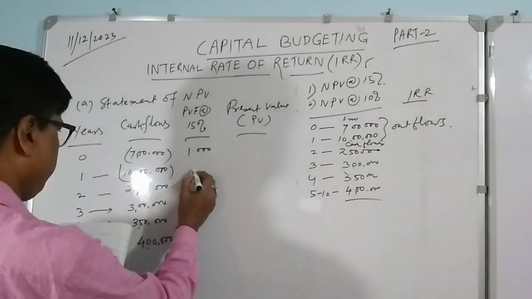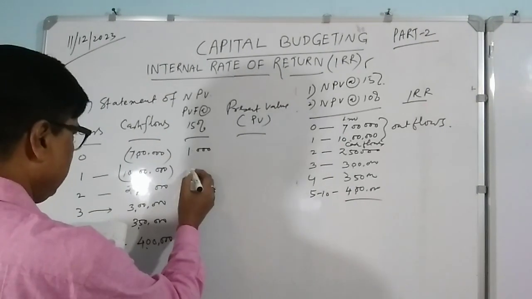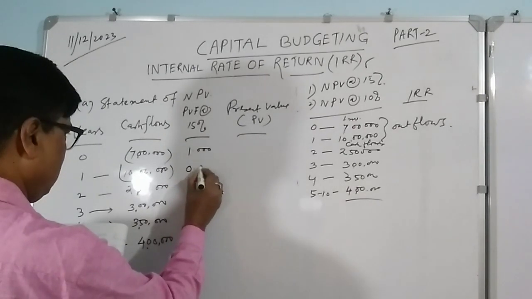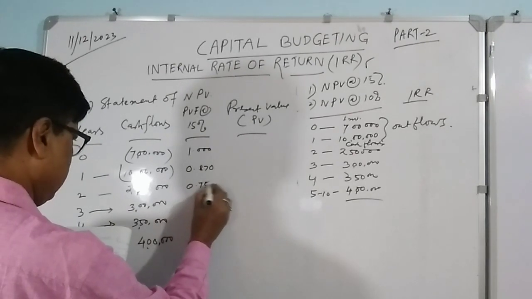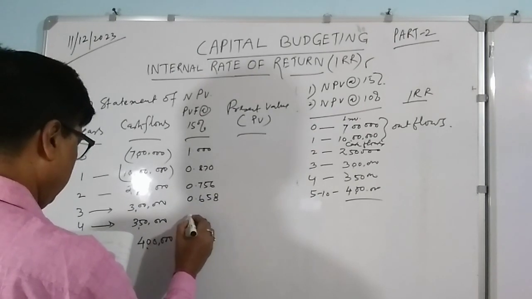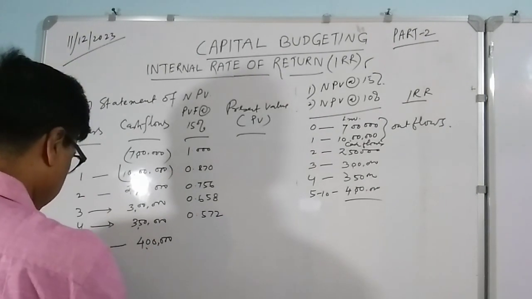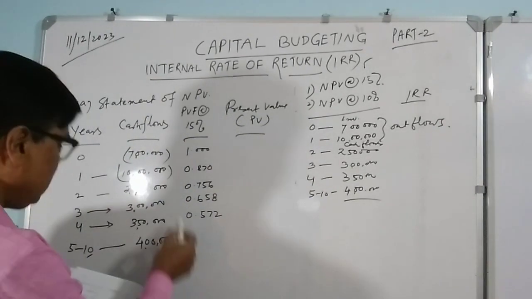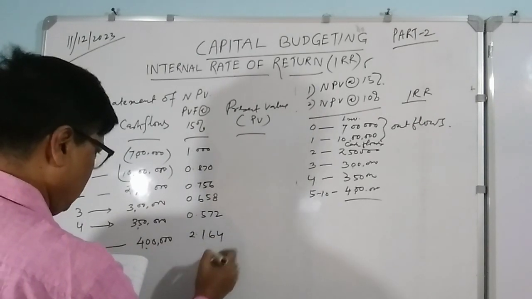The PV factor at 15% for the first year will be 0.870, second year 0.756, third year 0.658, and fourth year 0.572. For the 5th to 10th years, if you add all these years' PVs together, it will come to 2.164.